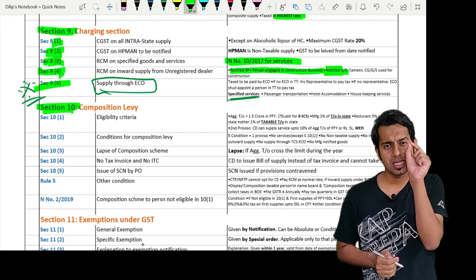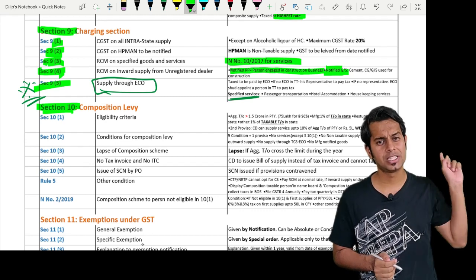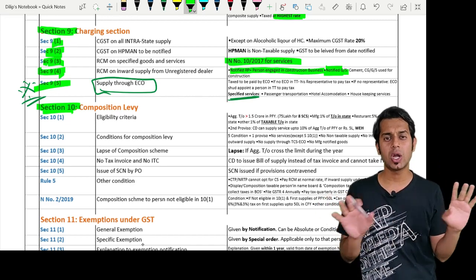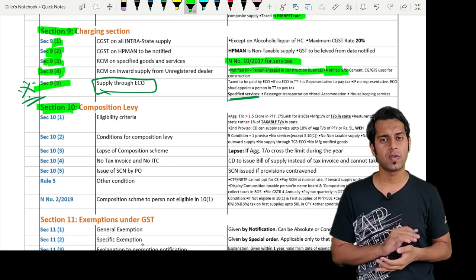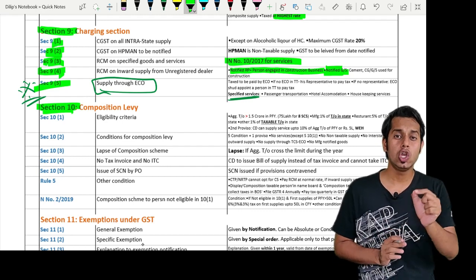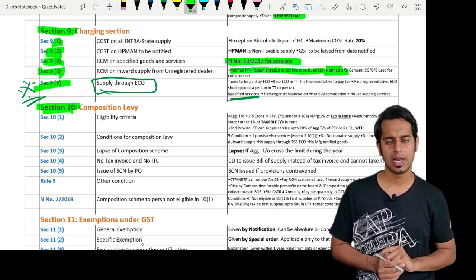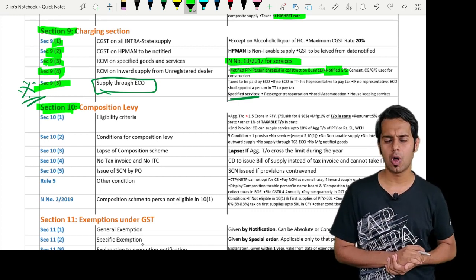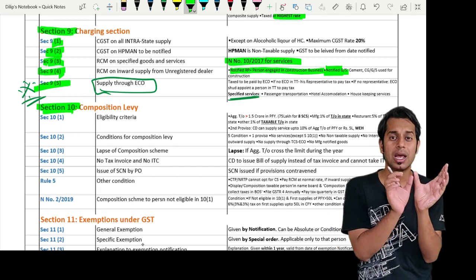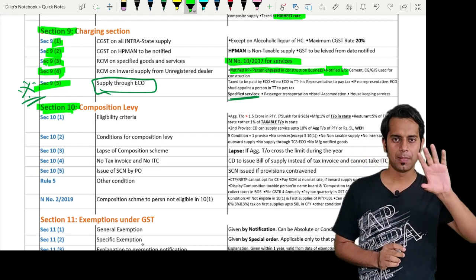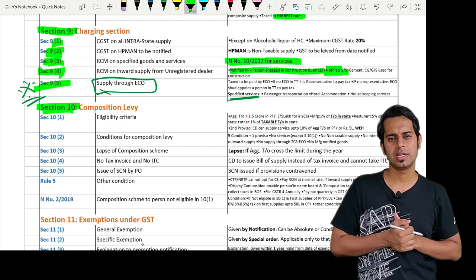A registered person whose aggregate turnover in the preceding financial year has not exceeded 1.5 crore rupees can opt to pay tax at composite rates in lieu of tax payable by him under section 9. Sir, what are the composite rates? If you are a manufacturer, then 1% of turnover. 1% means 0.5% CGST, 0.5% SGST.